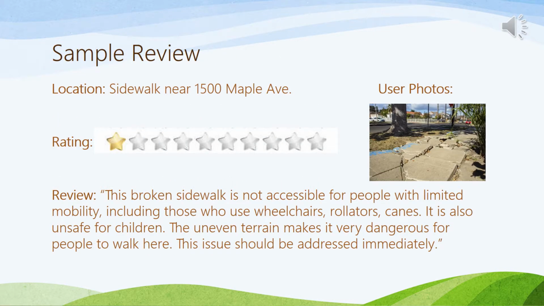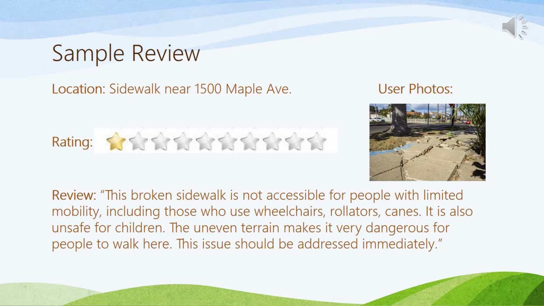Here we have a sample review. When you view a map of your city or town, you can hover over a certain location to see what photos and reviews have been posted. When you click on the location's page, you will see, of course, the location name or address, any user photos submitted, the rating out of 10 stars, and the written review. In this example, we have a location with a broken sidewalk. The visitor has rated this location 1 out of 10 stars and written their thoughts about the problem and who it might affect.